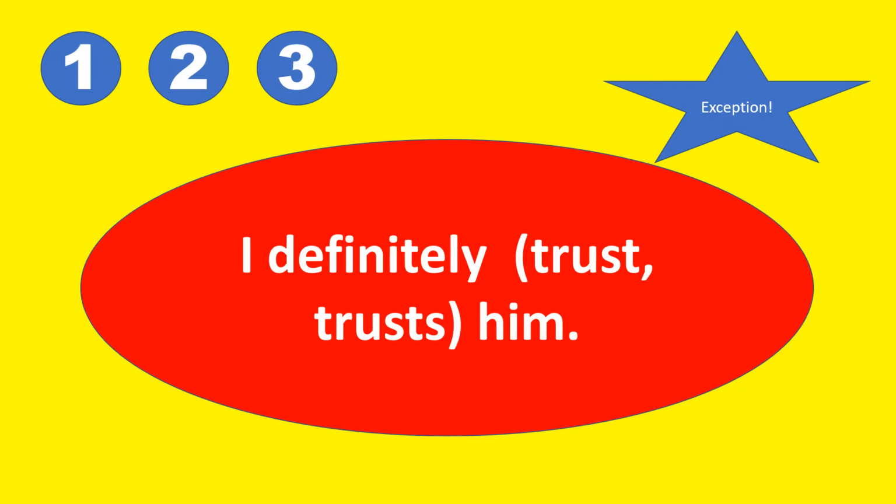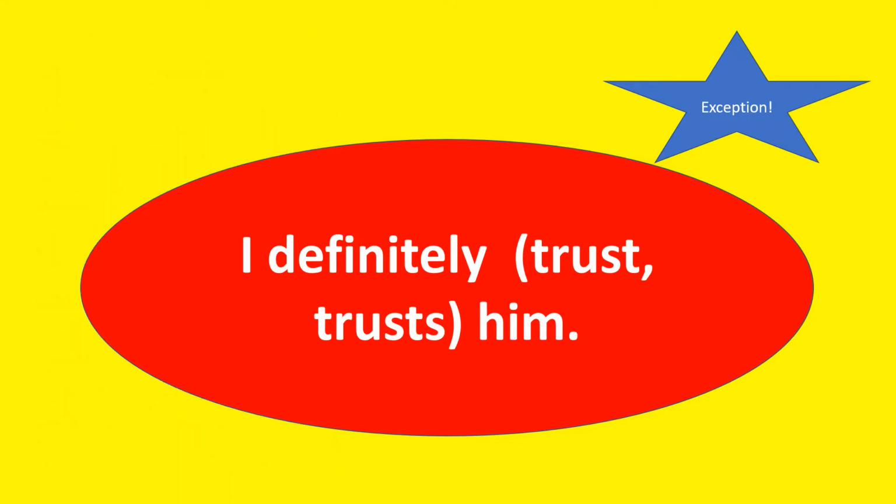All right, now we have here an exception. We have mentioned that we take a singular verb if we have a singular subject. But this time we have a singular subject, which is I. Are we still going to use the S form of the verb in the present tense? Let's see. 1, 2, 3. The answer is trust. I definitely trust him. Just like we have mentioned, this is an exception to the rule. Just like I and you.